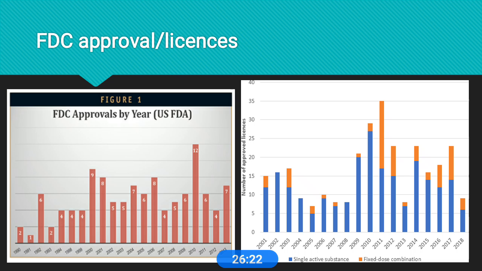So we need to know more about their characteristics, then only will fixed dose combinations be 100% successful. So we need to know more about the physicochemical characteristics and the side effect profiles.